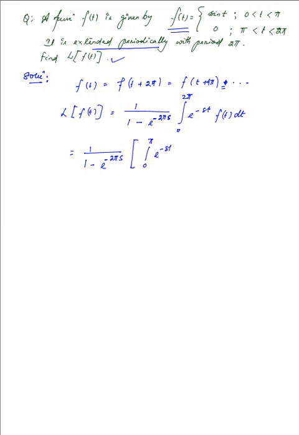power minus st. F of t from 0 to pi takes the form of sine t, times dt in this case, and then from pi to 2 pi we have e raised to the power minus st, but the function in that case is 0, so the second term goes to 0 all by itself, while the first term is to be integrated.